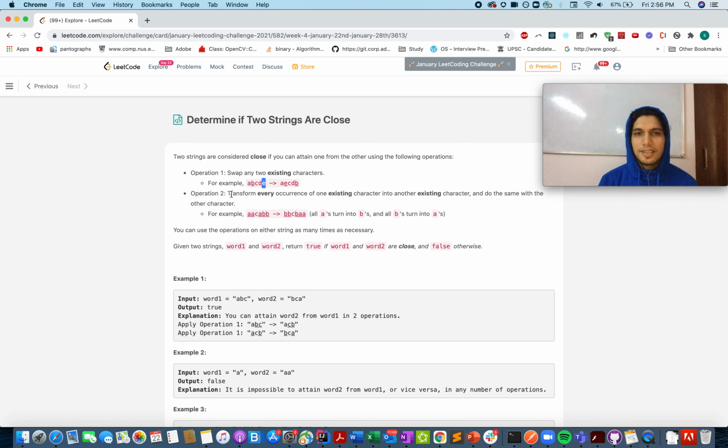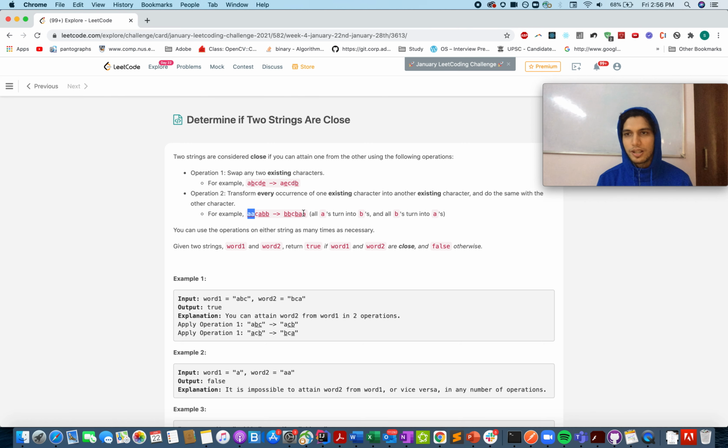And the other operation says transform every occurrence of one particular character into any other existing character present in that string, and do the same with the other character as well. For example, if you want to replace A by B, all the occurrences of A are getting replaced by B, and those of B are getting replaced by A. So you can change the character at that particular frequency. The frequency remains the same for that character; however, the character itself can get changed. So this gives us some hint.